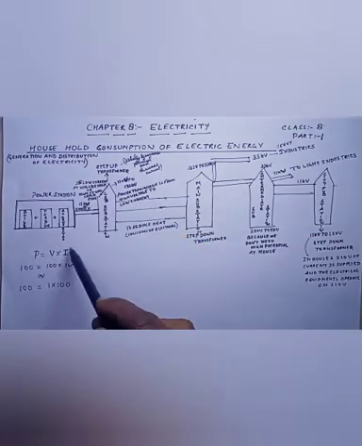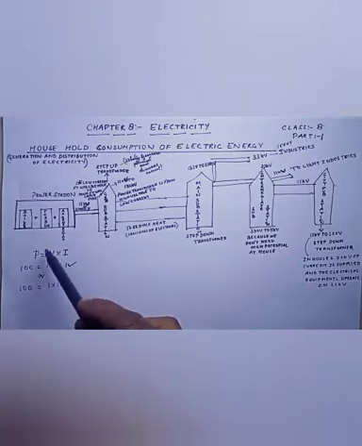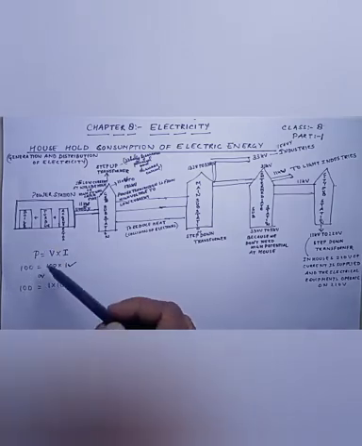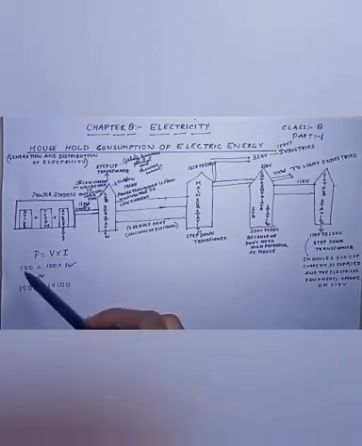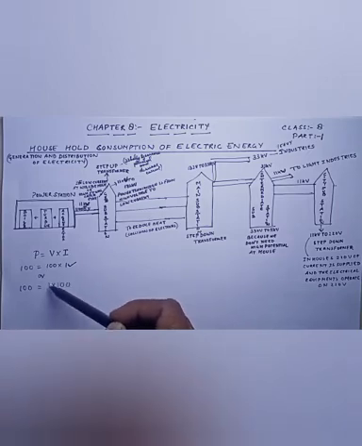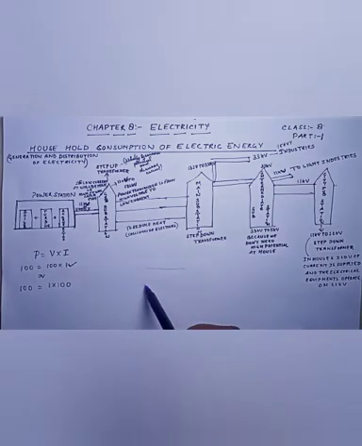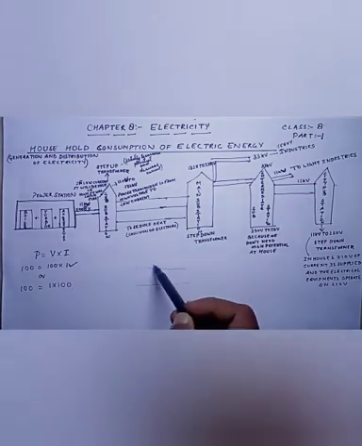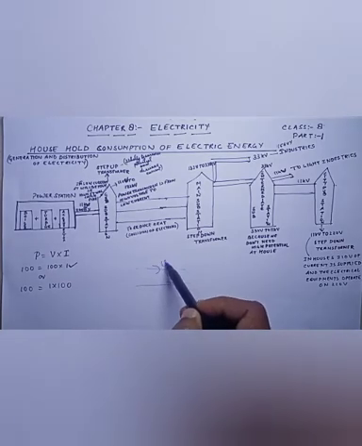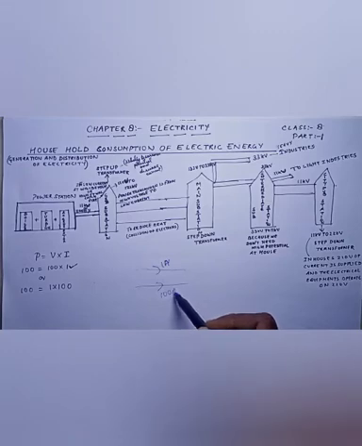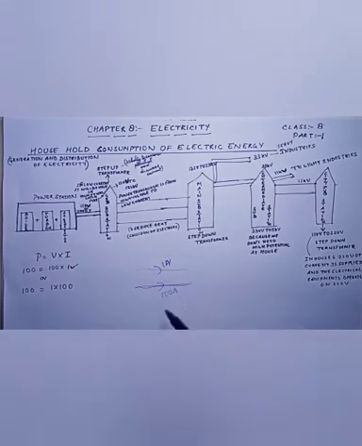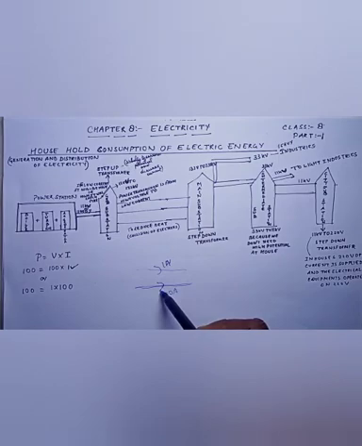As we know, power is equal to V into I. Suppose power is 100. So we are putting voltage as 100 and current as 1, or we are putting voltage as 1 and current as 100. What happens when a current flows in a wire? If we are giving 1 ampere of current over here and over here we are giving 100 ampere of current, what happens in this wire if the current is 100 ampere? The wire is going to heat up.